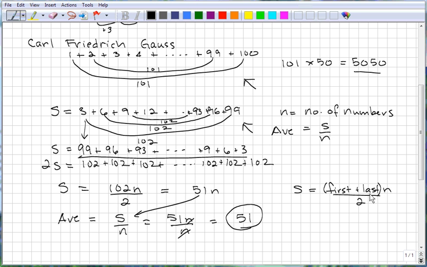It works for any arithmetic sequence, and an arithmetic sequence is one in which the space between the numbers is constant. Or you could think of it as every consecutive number is the first number plus a multiple of some number. So this is a very handy little thing to know. Be looking for more problems that will use that.